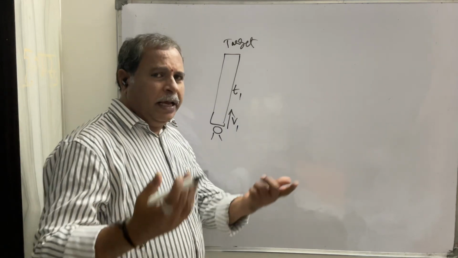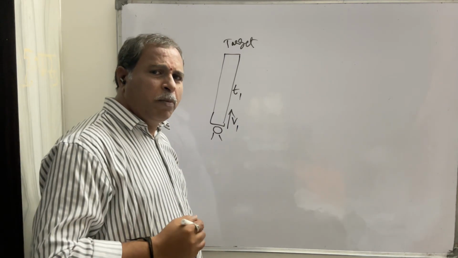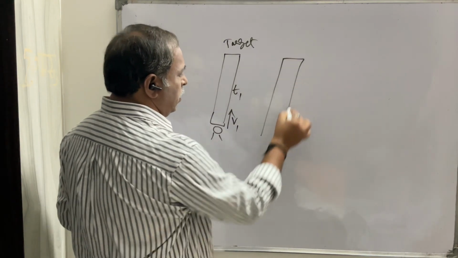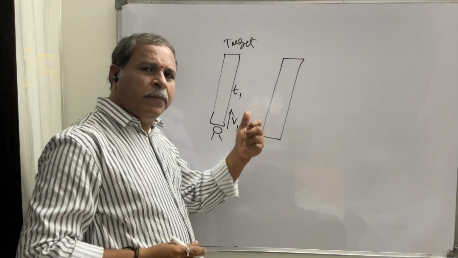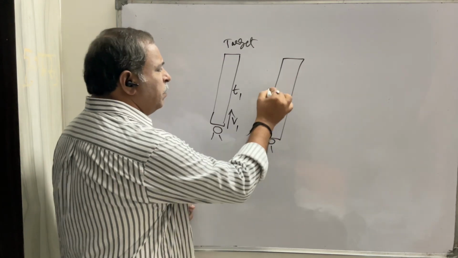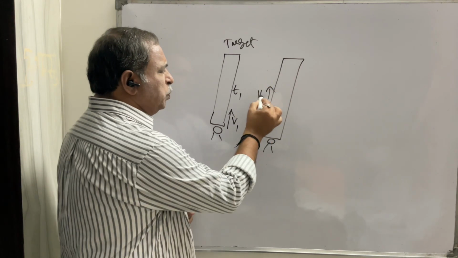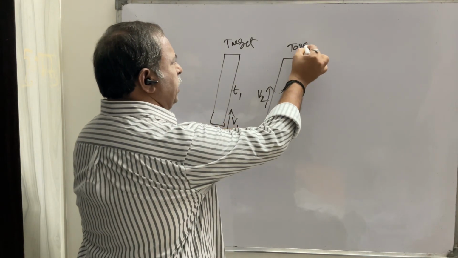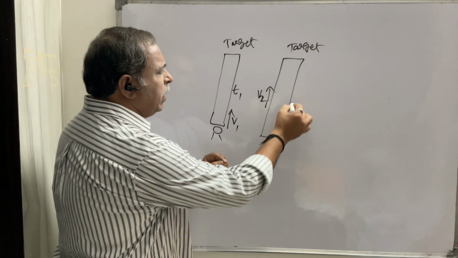And the very next day, again she went to the same shopping mall, same spot, and she found that the escalator is working now. Now the escalator is carrying Preeti with its own velocity v2 and takes her to the same target in t2 seconds.